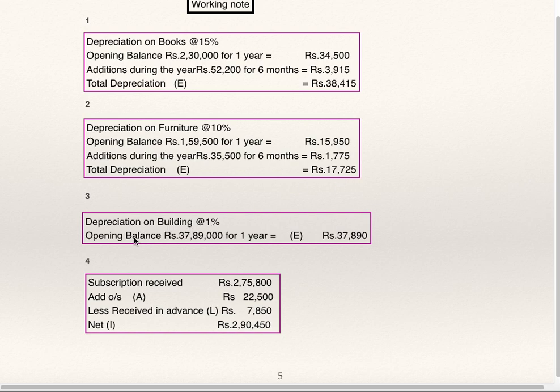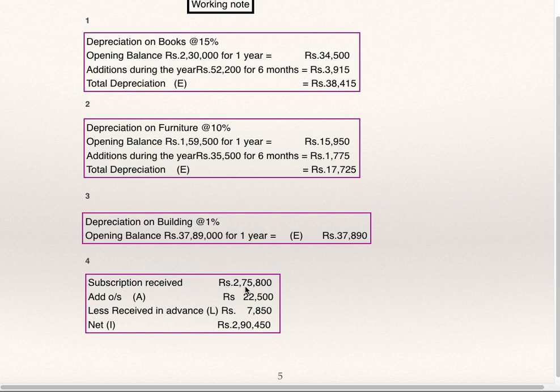Depreciation on building at 1%. Opening balance of building is given. Calculate depreciation at the rate of 1%, which is 37,890. It is to be shown on the expenditure side, and building minus depreciation is to be shown on the assets side.